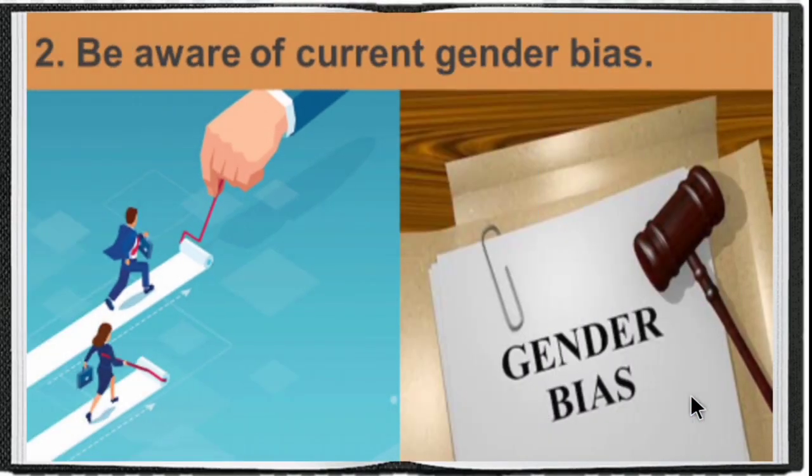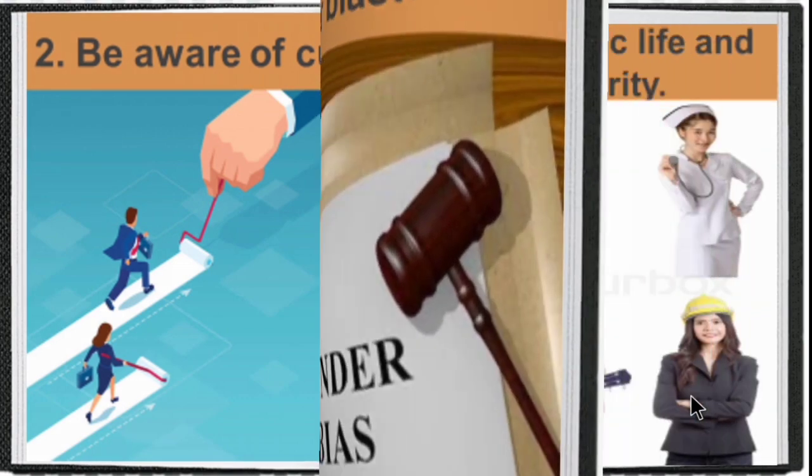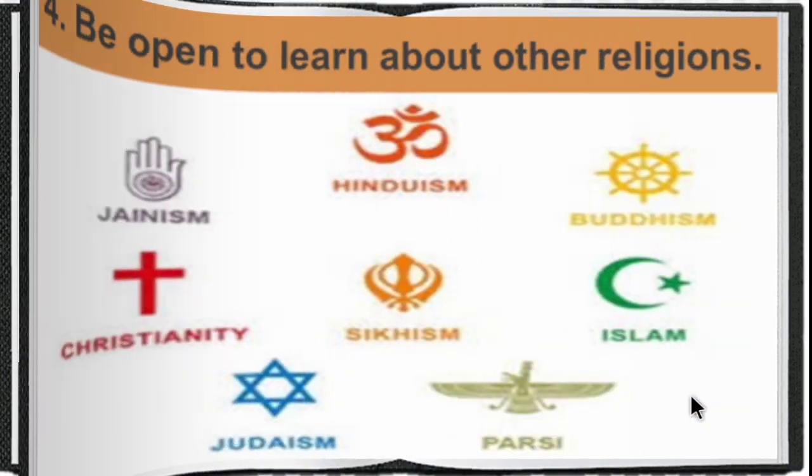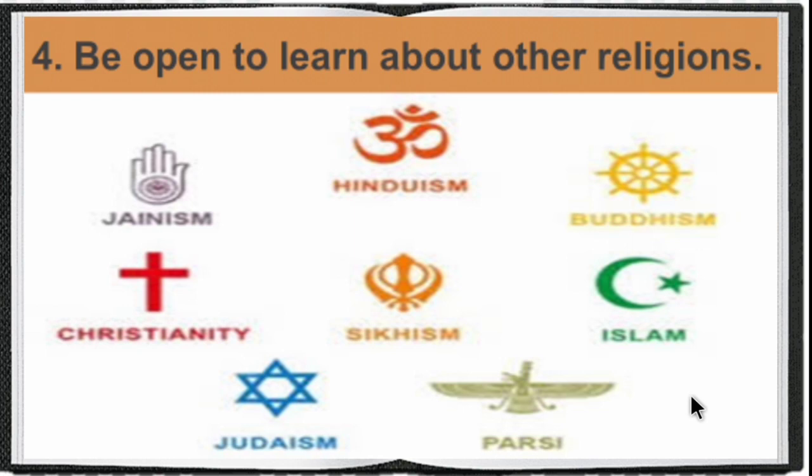And second one is be aware of current gender bias. Both men and women are equal. And then make women more visible in public life and institutions to eradicate gender disparity. Making women more visible means we have to provide women more opportunities in every department to provide equality between men and women.